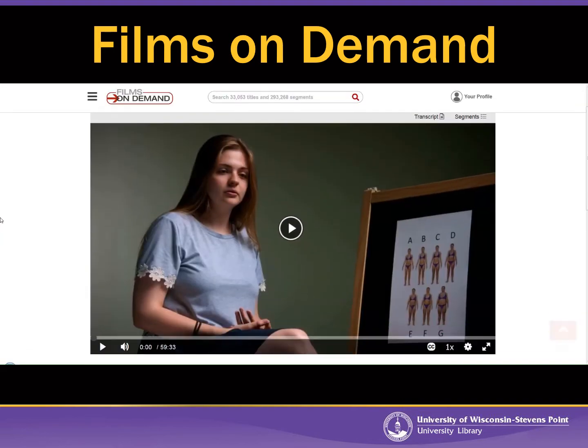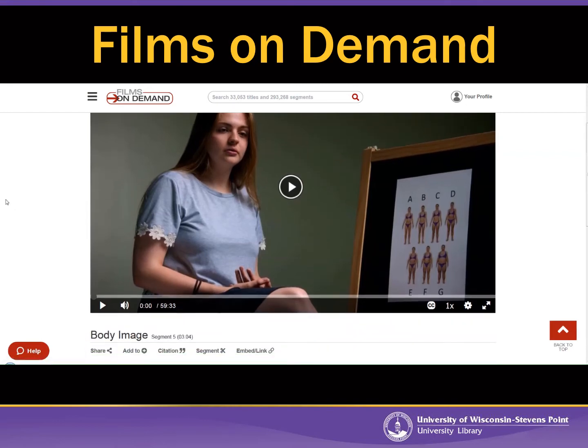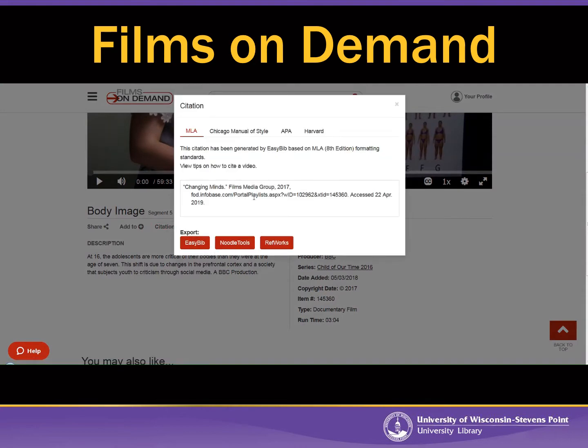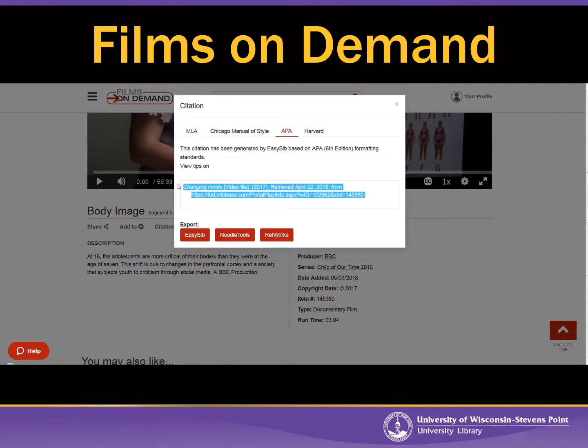So there's the video, and just like with YouTube, you can just click play and you are on your way. So how to cite this: you want to go down here and there is a citation generator, so you can just click on citation and then pick your citation style and copy and paste into your bibliography, and you will have to do that for your homework assignment.